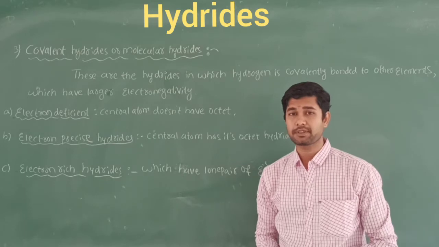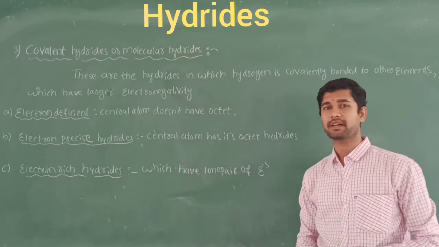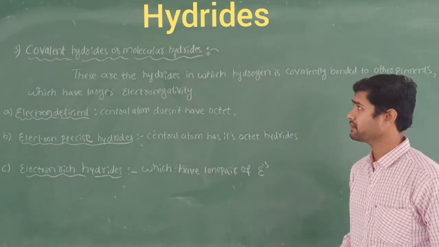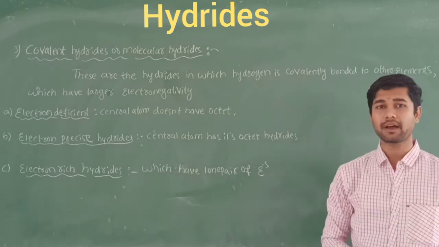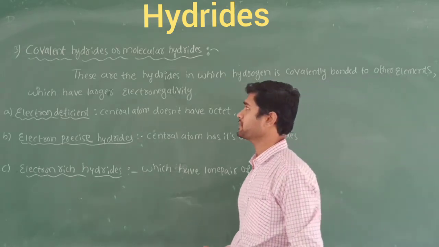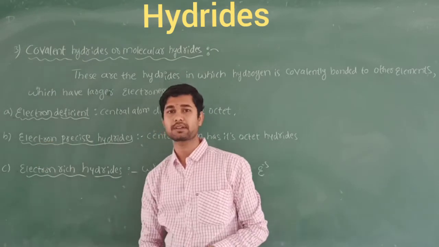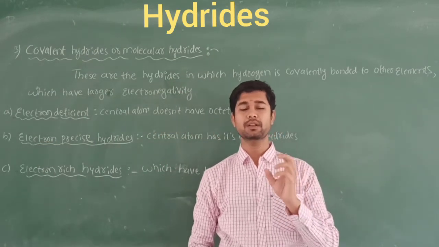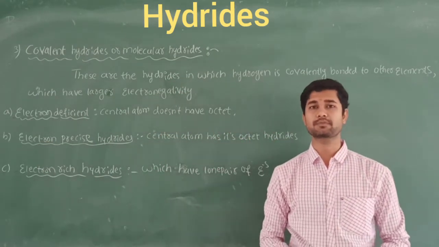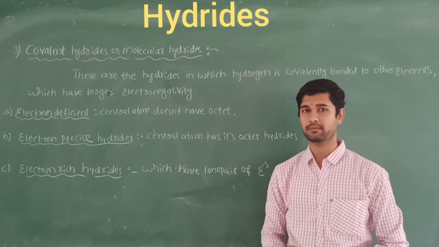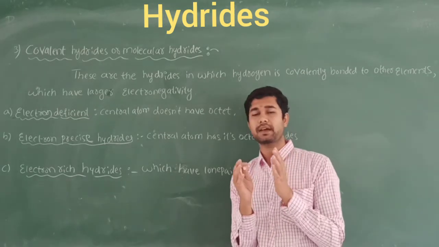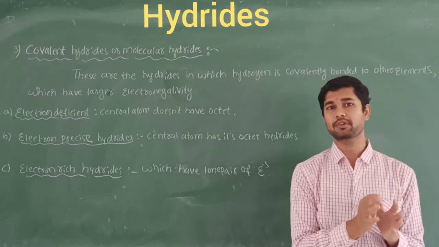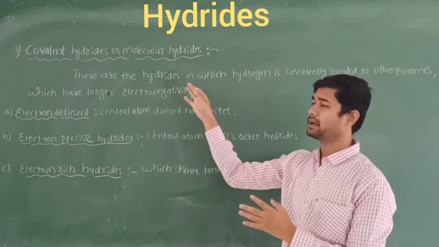Let's discuss the last classification of the hydrides, that is called covalent hydrides or molecular hydrides. You are already familiar with the term covalent. Covalent is nothing but the mutual sharing of a pair of electrons between atoms, that is called a covalent bond, right? So usually the examples that come under covalent molecules come under the covalent hydrides.